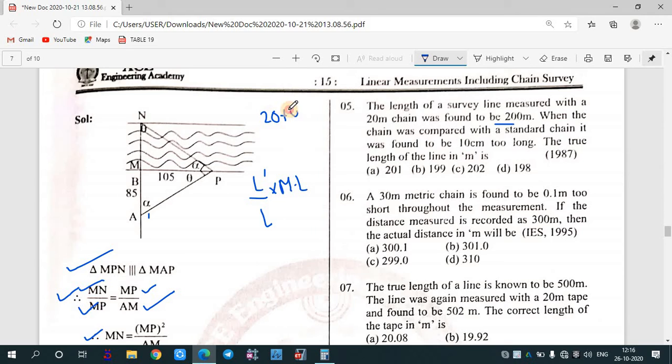It will be equal to 0.1. Okay, divide by 20 into measured length. Measured length is 200 meter.